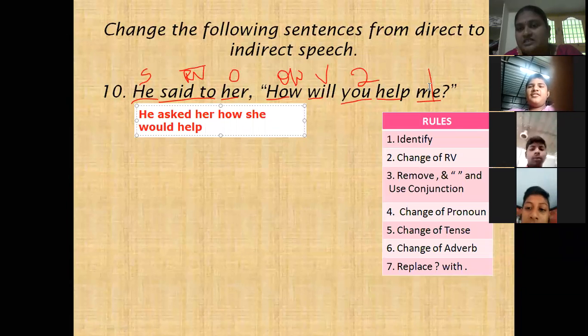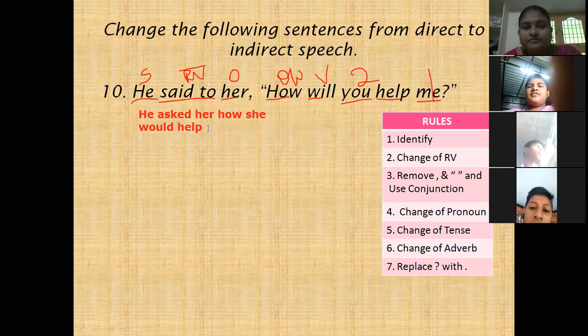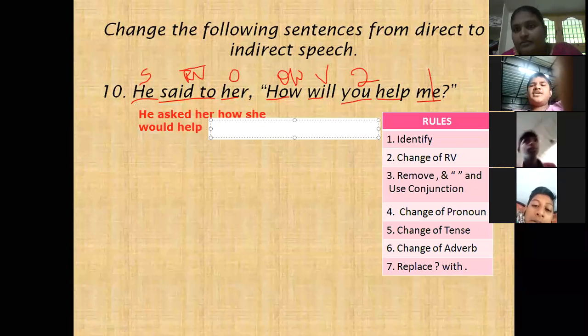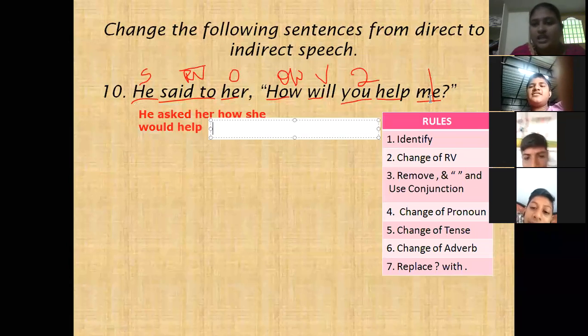First person changes according to the subject. Here the subject is he.